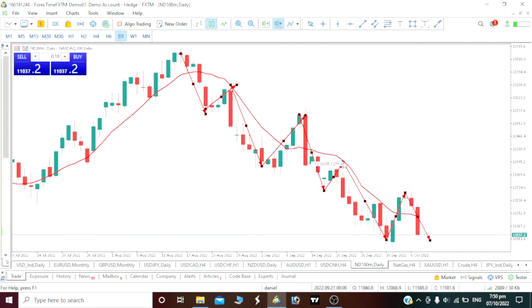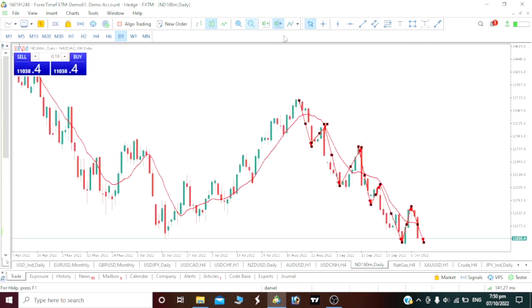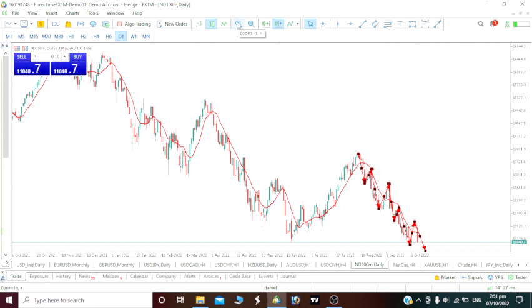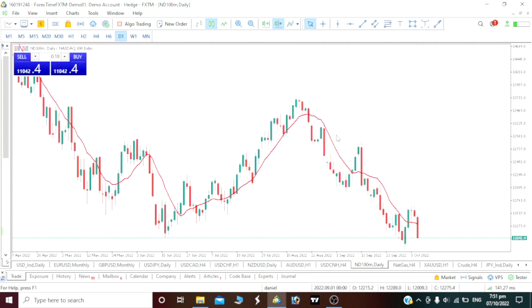Once the market closes and by next week it opens, then we would actually see a drop, by the way. Today is the last day of the week, so the market is about to close in probably 1 hour 30 minutes time. So by the next time the market opens, we will continue to go bearish. Notice that this daily time frame is still bearish, and you can also see that this price is now below the 10 period moving average, so we have to still short it. Monthly time frame says we should go short, weekly time frame says we should sell, and daily time frame also says we should sell, go bearish.